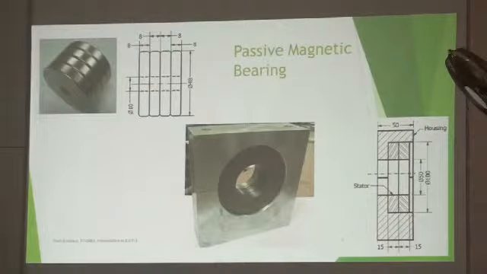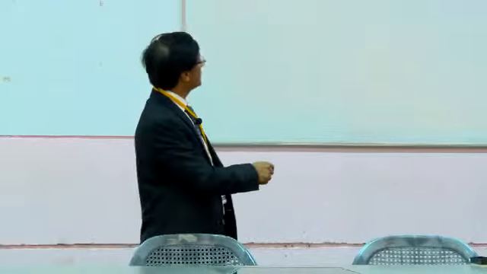So it should give me good results. The rotor will be in repulsion from the stator. The stator is a stationary part, the rotor is a rotating part. This will be mounted on a shaft, and this magnet is assembled in the housing. It should give me very good results, but the problem comes.